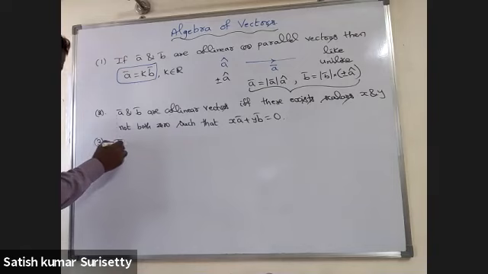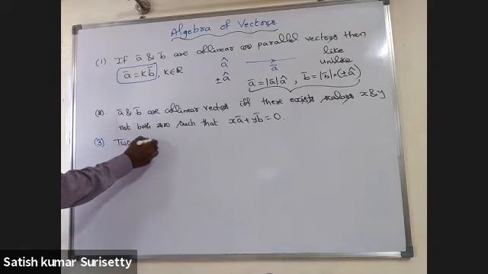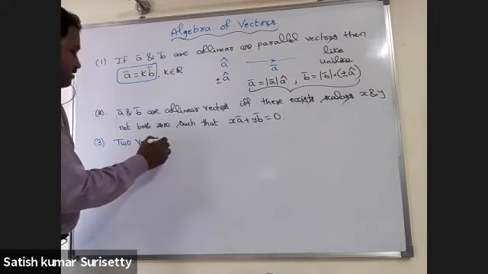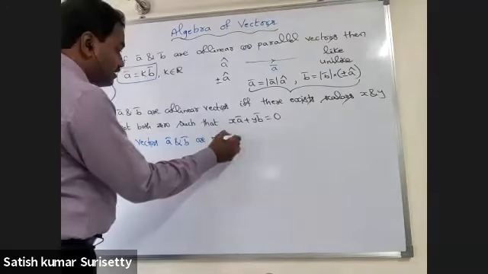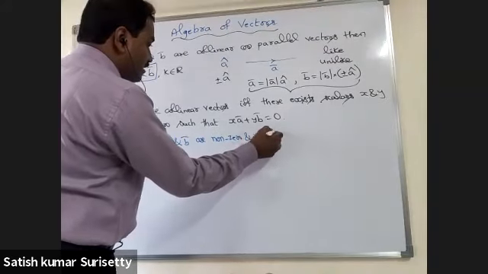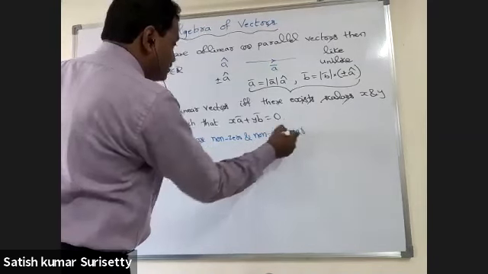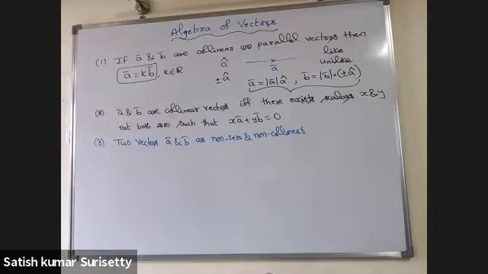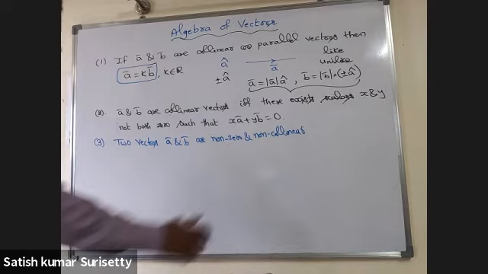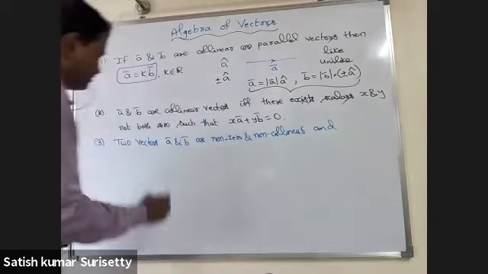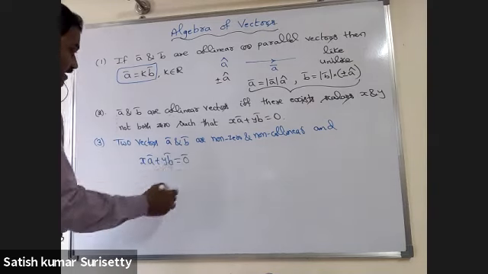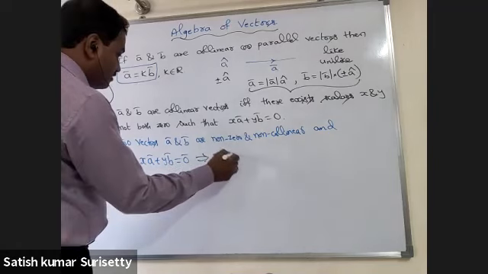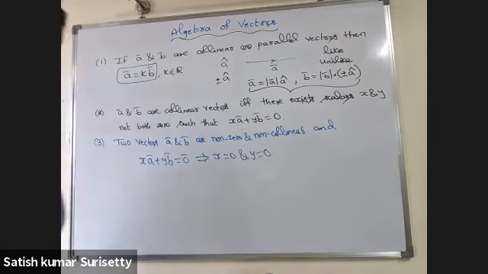Next, two vectors A bar and B bar are non-zero and non-collinear, and x A bar plus y B bar equal to 0 bar implies x equal to 0 and y equal to 0.